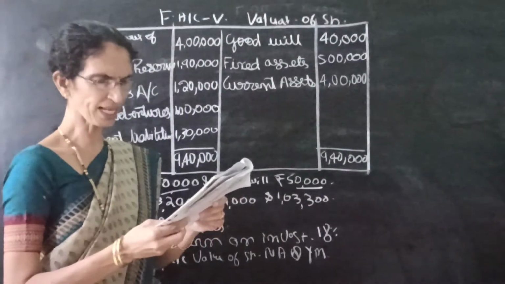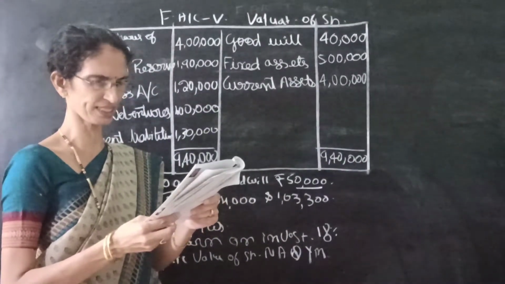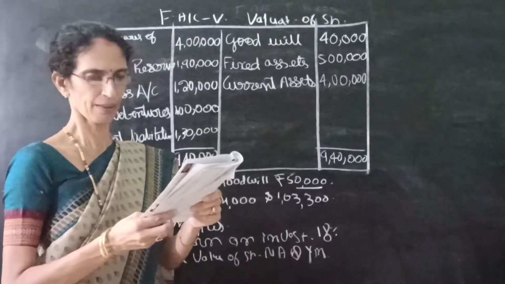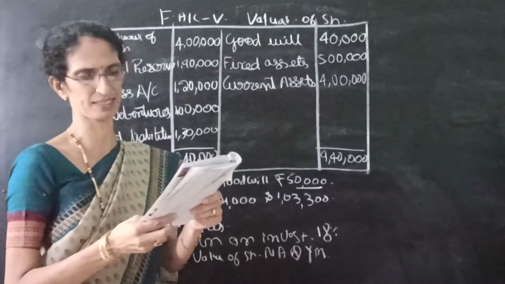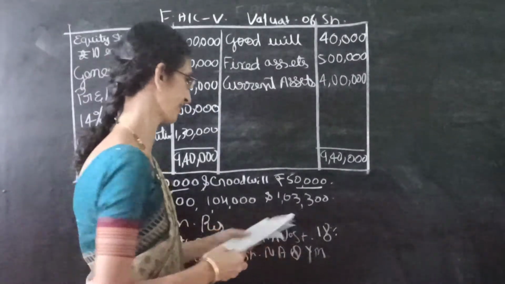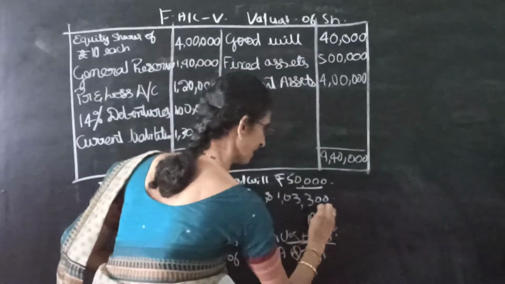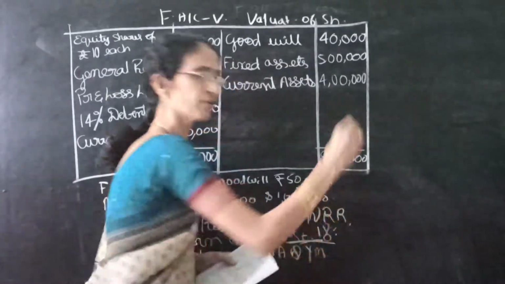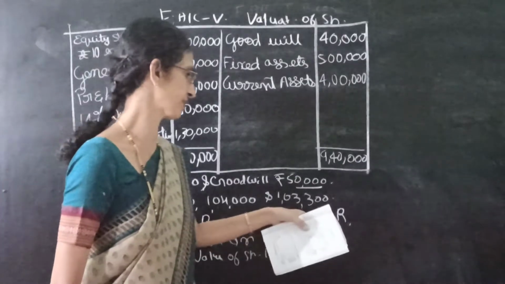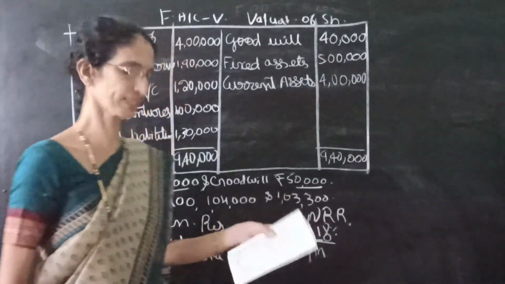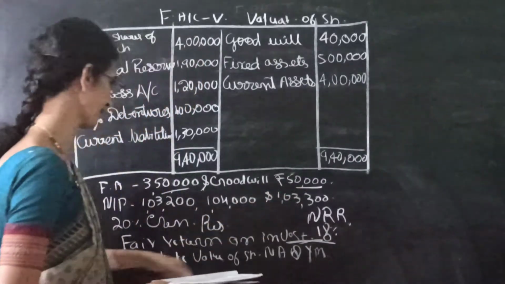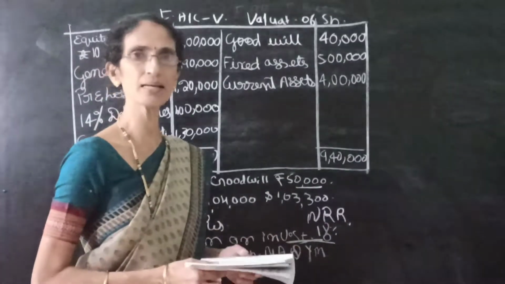Then the fair return on investment in the industry in which this company is engaged may be taken at 18%. The fair return on investment is nothing but normal rate of return. Then compute the value of shares under net asset method and yield method.